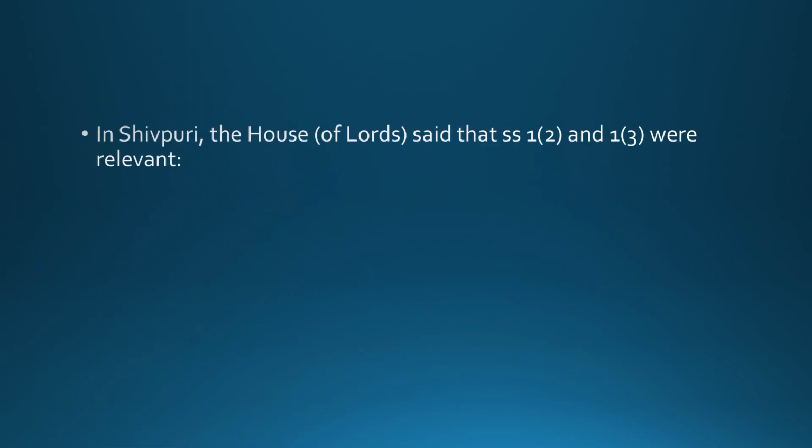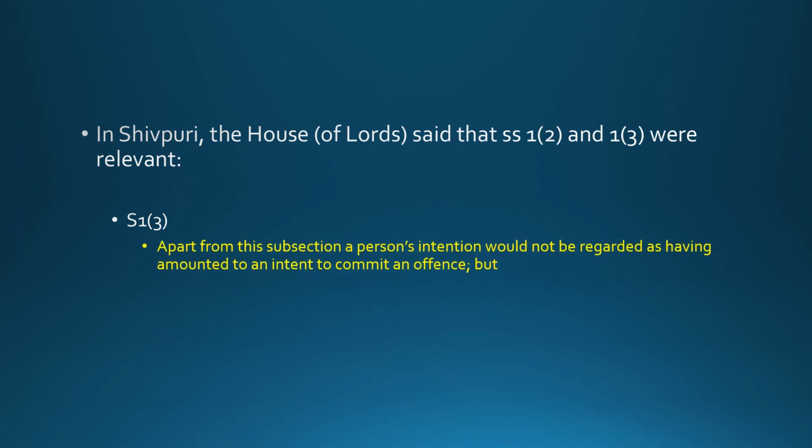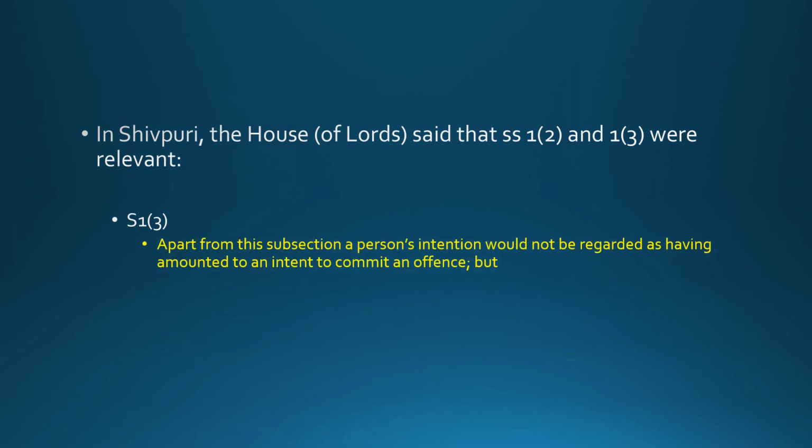So in Shivpuri, the House of Lords applied in essence section 1.2 and 1.3 of the Act, particularly 1.3, in which, apart from the subsection, a person's intention would not be regarded as having amounted to an intent to commit an offence.